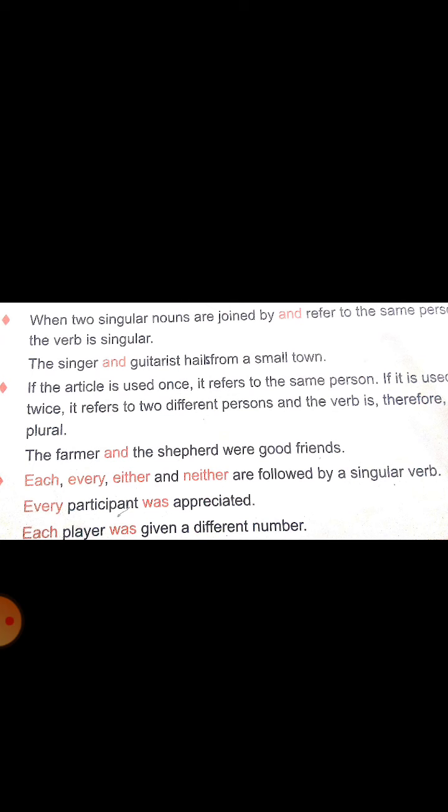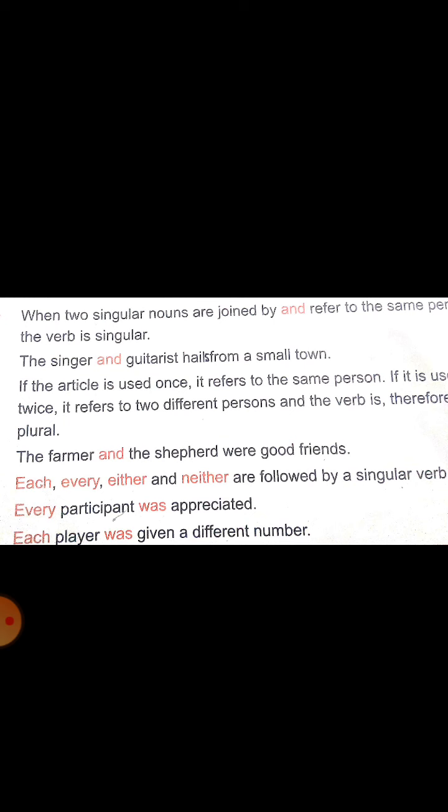Guitarist and singer are the same person. They are not two different persons, they are the same person. How? Because the article the is used only once. So the verb also must be singular. What is the verb in the sentence? Hails, H-A-I-L-S, hails from a small town. So here what do you understand?